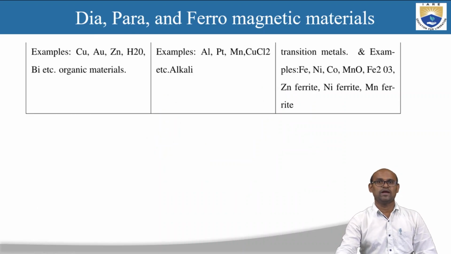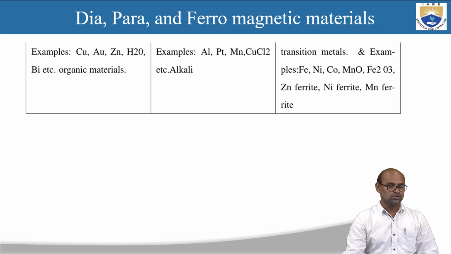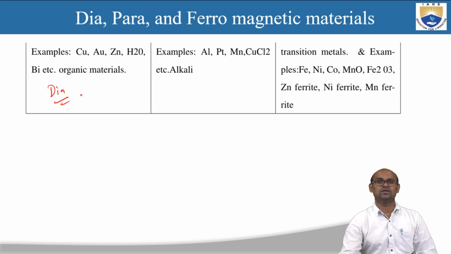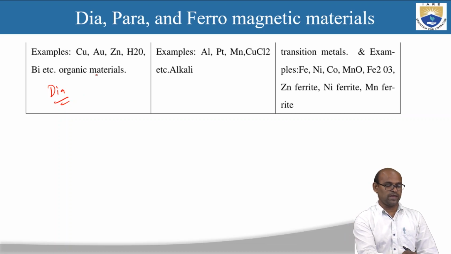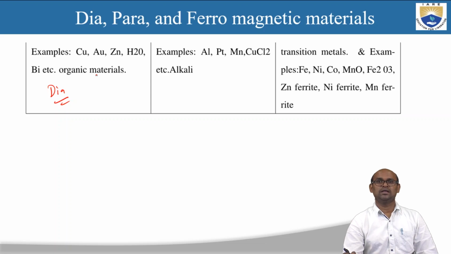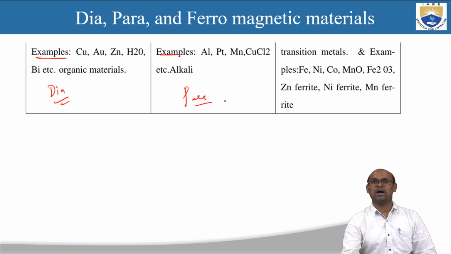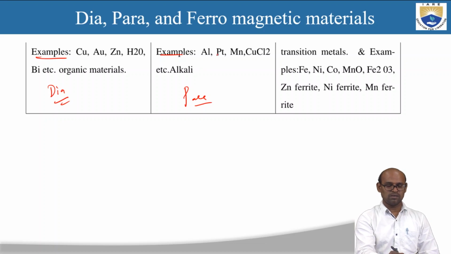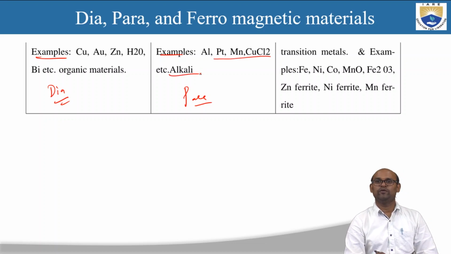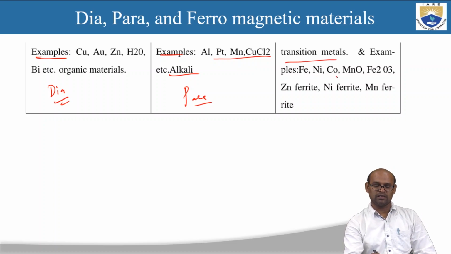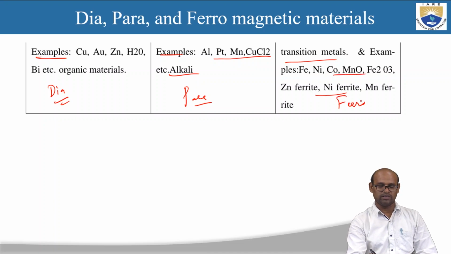And the examples of dia, para and ferromagnetic materials. Diamagnetic materials examples are copper, zinc, H2O, and also organic materials. Paramagnetic materials examples are aluminum, manganese and some other materials. In ferromagnetic materials, transition metals are examples, which are iron, nickel, cobalt and so on. These are the examples for ferromagnetic materials.